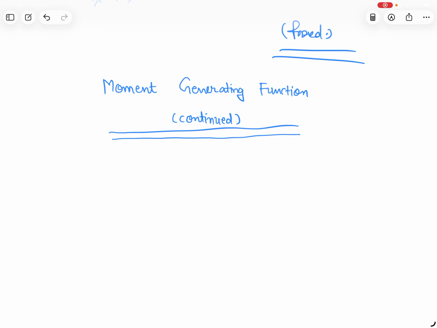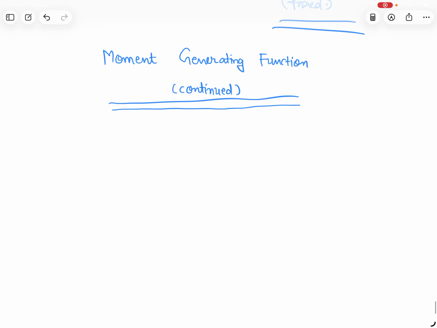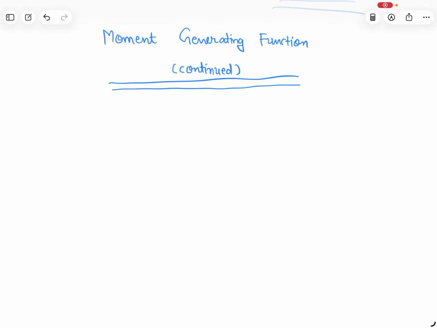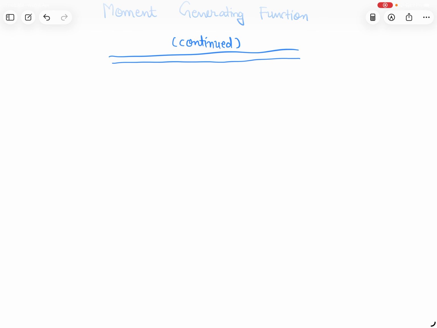So today we are going to continue the same chapter, moment generating function. This chapter is very important. So examples, we are going to do more examples.